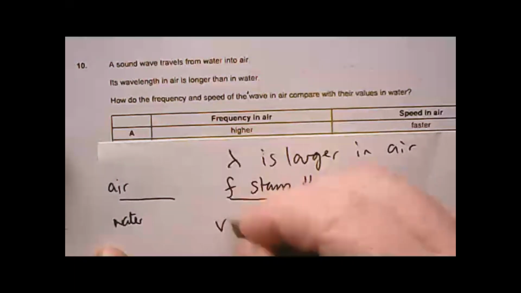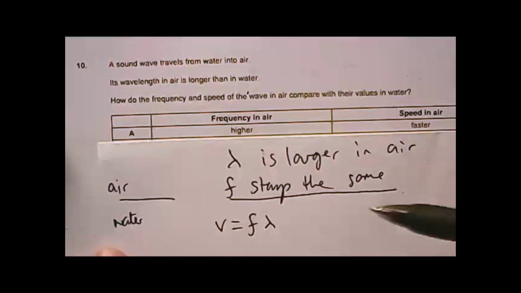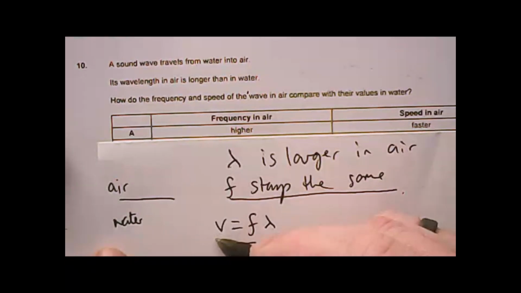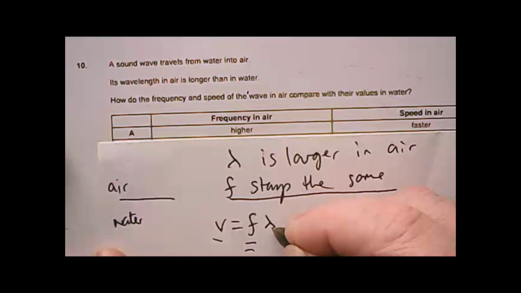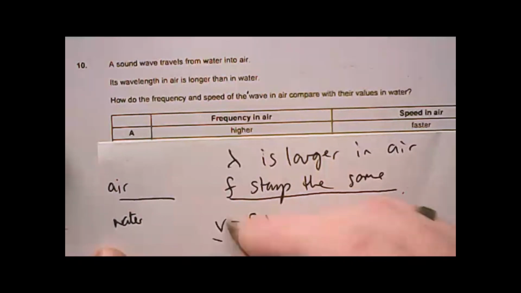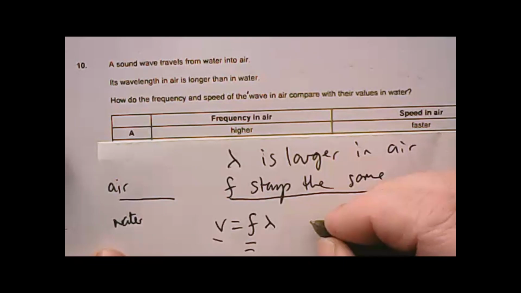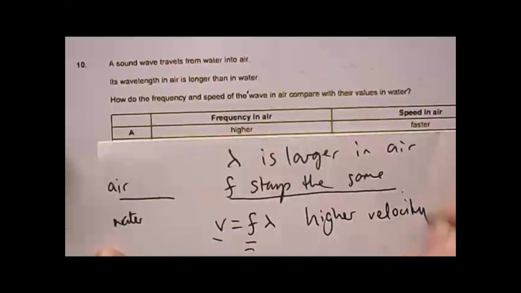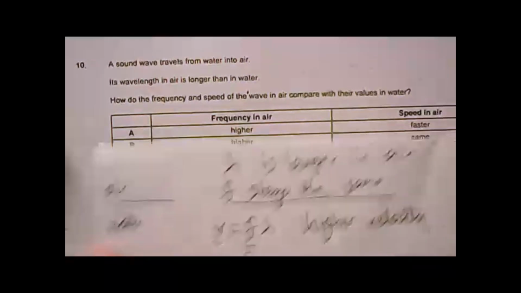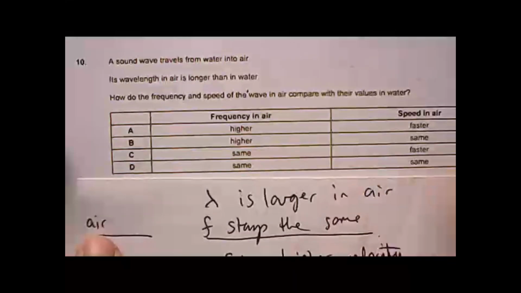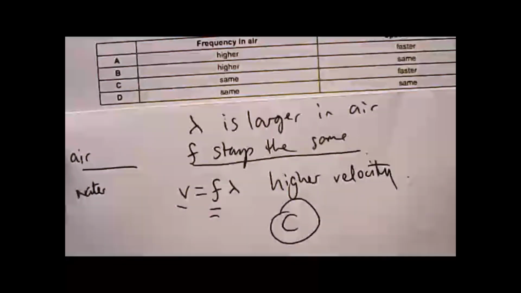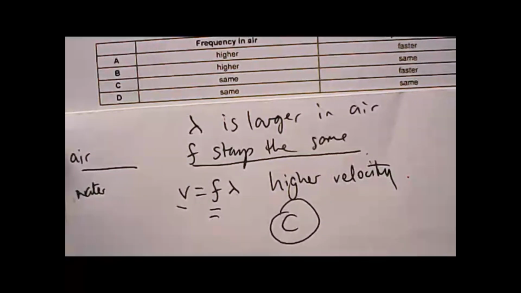V equals f times lambda. If frequency stays the same and wavelength gets larger, we're going to get a larger speed, aren't we? If wavelength increases, you put a larger number in here, you don't change the frequency, you're going to get a larger number here. So we expect a higher velocity. Let's see what we've got. We're looking for the same frequency, faster speed: C. Check your answers. How did you do?